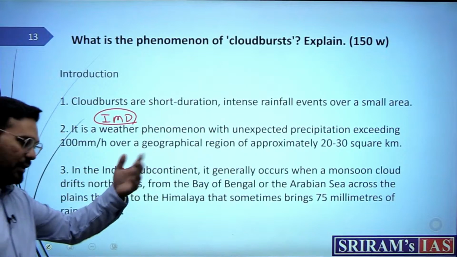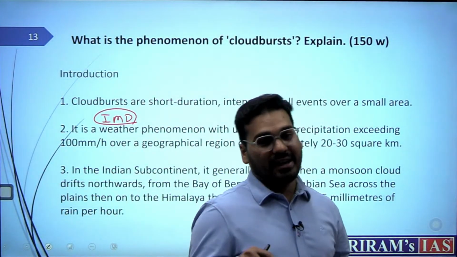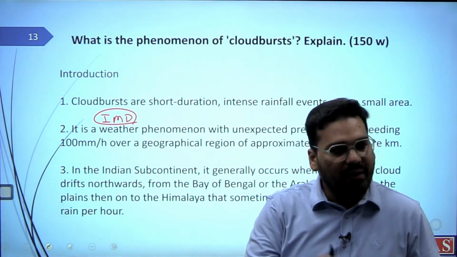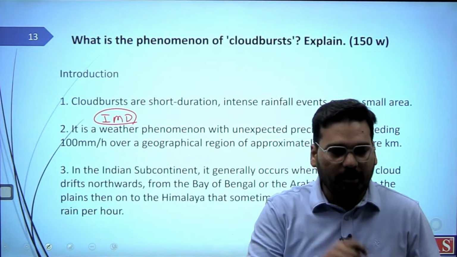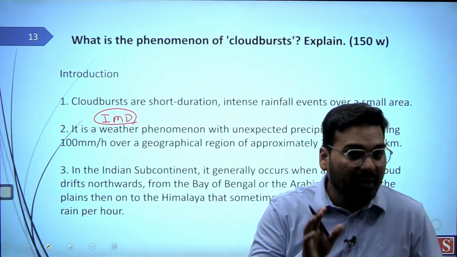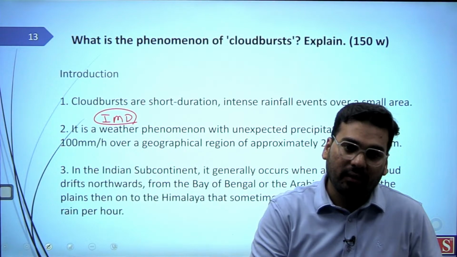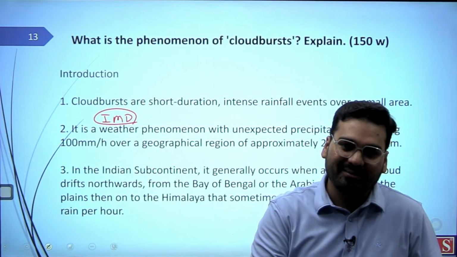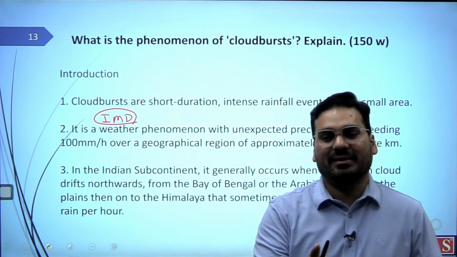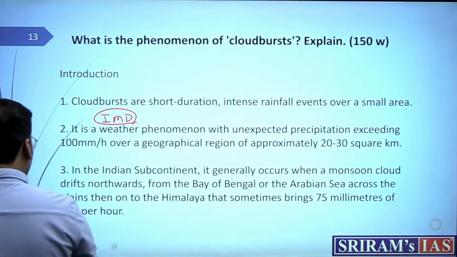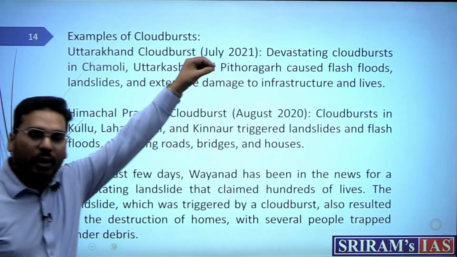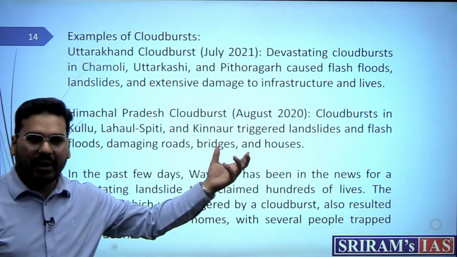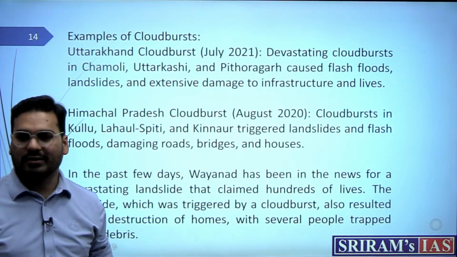In the subcontinent, if you want to give examples, probably this question has been asked. It's a very static question, but it has been asked. Why? Because every year in India there are cloudbursts. Can you tell me something recent? When? 3-4 months ago. Okay, Wayanad. That was the biggest, and that is why I have given some examples here, so make a map of India like this. I'll show you later. Make a map of India, and then you can put these locations there.